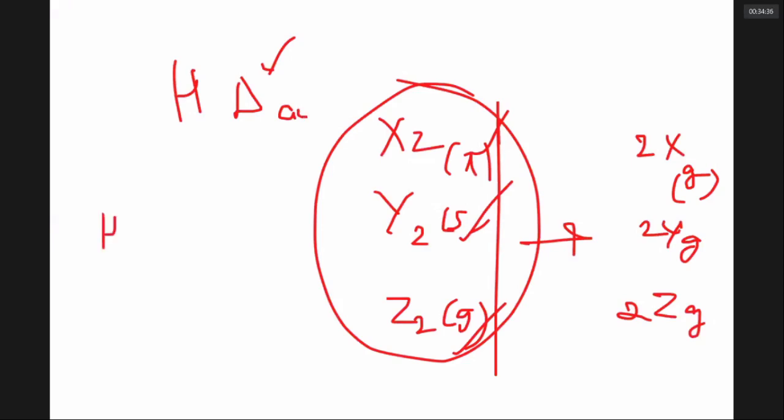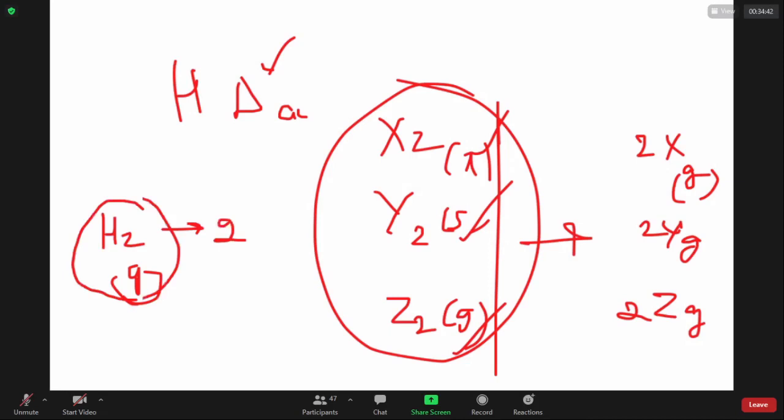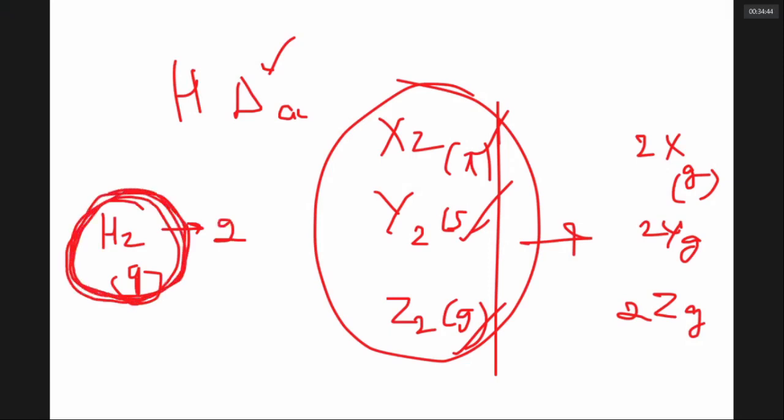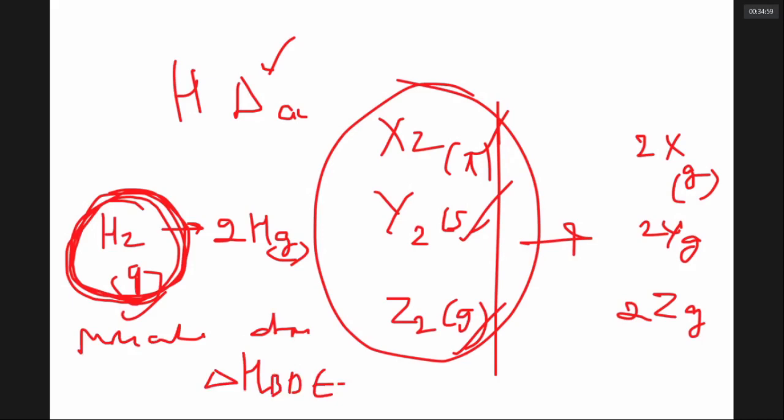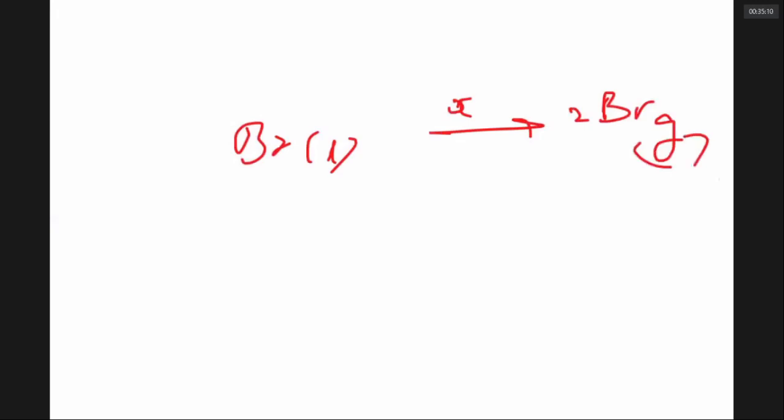Whereas bond dissociation energy is the enthalpy change when 1 mole of a gaseous homoatomic molecule is converted into gaseous atoms. Starting is gas, ending is gas. The only difference is molecule versus atom. This enthalpy change is called the enthalpy of bond dissociation. Are we clear about this? Now for bromine liquid, the enthalpy of atomization energy change X represents 2Br gas. For bond dissociation energy, you have to take Br2 gas. Yes or no?